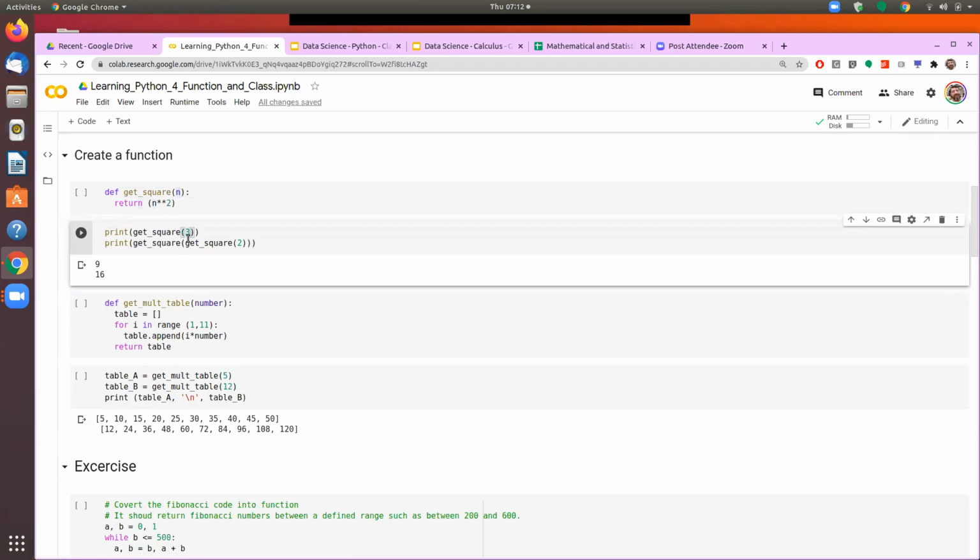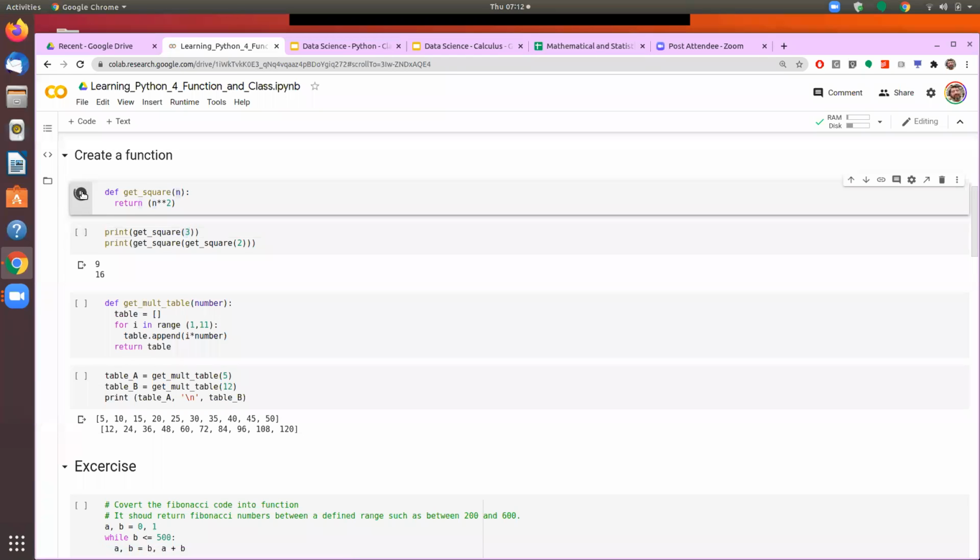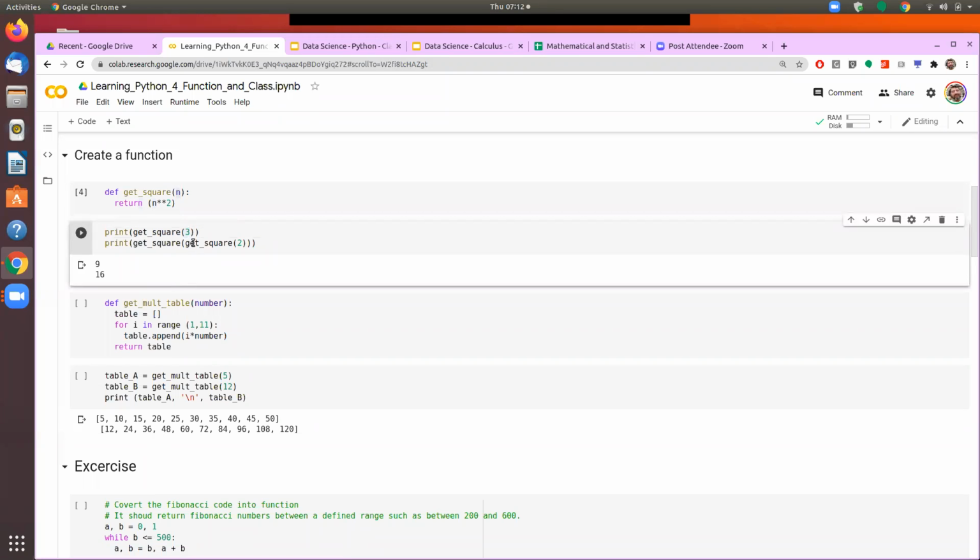So we have discussed earlier how this parameter gets bound to the name of the parameter, or the nominal parameter in the function, and this one is the actual parameter. So actual parameter is 3. This 3 will get bound to n. It means that n will acquire the value of 3. And after that, we are saying return n square, the square of n. So if we define that, and then if we call the square of 3, then it returns me 9.